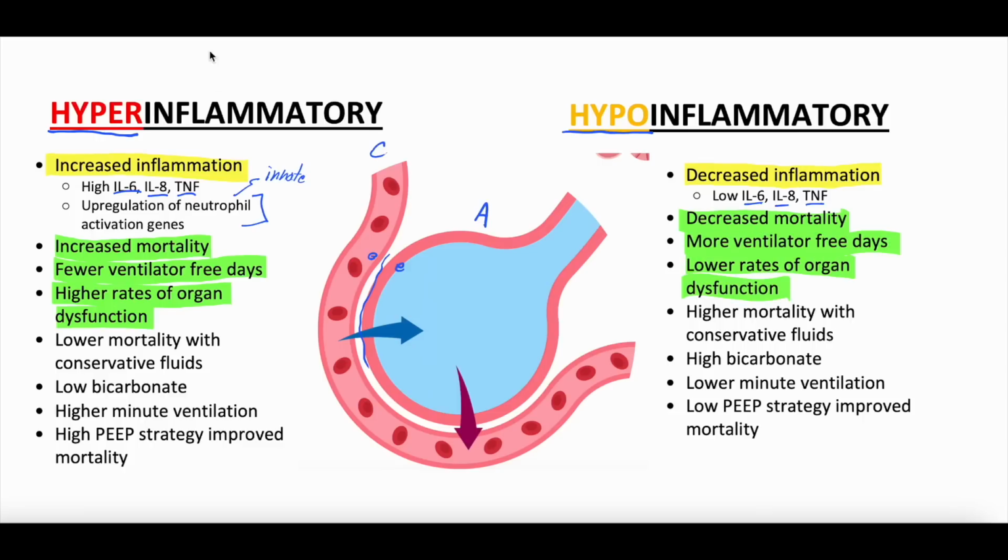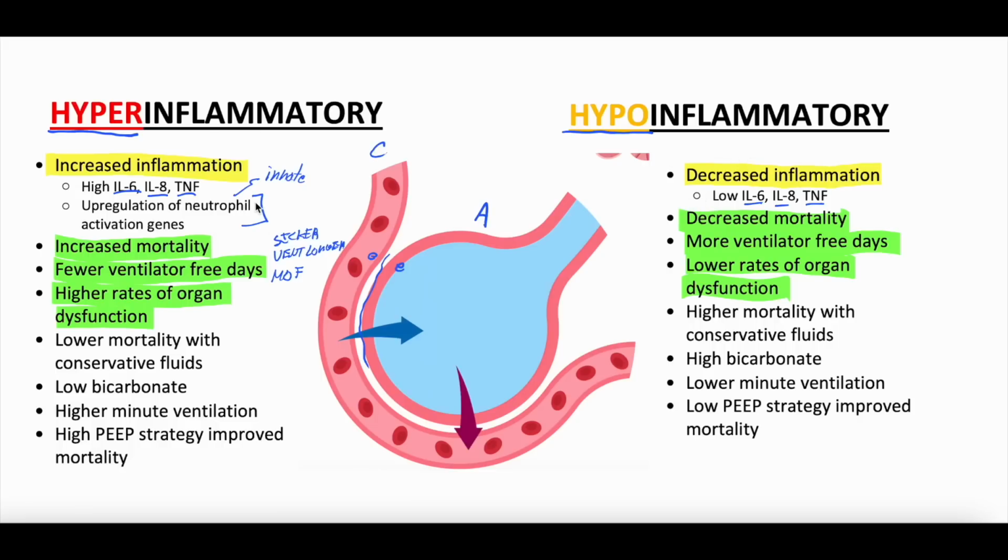So if you just pause to translate this out loud, these patients often were sicker, were on the vent longer, and had more multi-organ failure and injury. So these were sicker patients in general who did worse, right? They died more frequently, they had longer stays on mechanical ventilation, they had higher rates of organ dysfunction as compared to the hypoinflammatory phenotype.